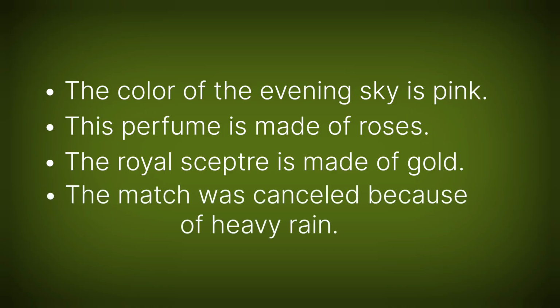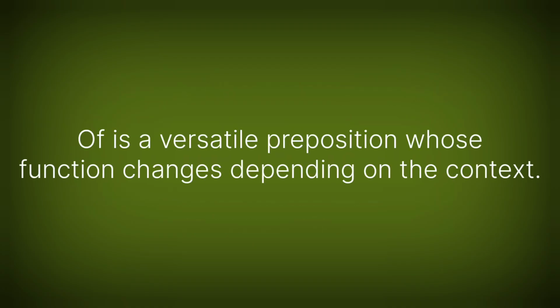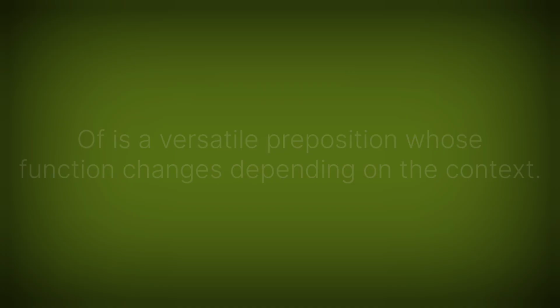The match was cancelled because of heavy rain. In this sentence, "of" links the cause, that is heavy rain, to the cancellation of the match. As you can see, "of" is a versatile preposition whose function changes depending on the context. Now, let's move to "off".